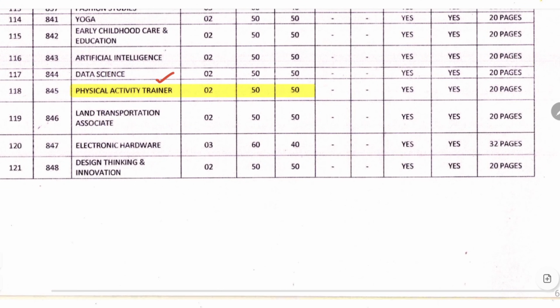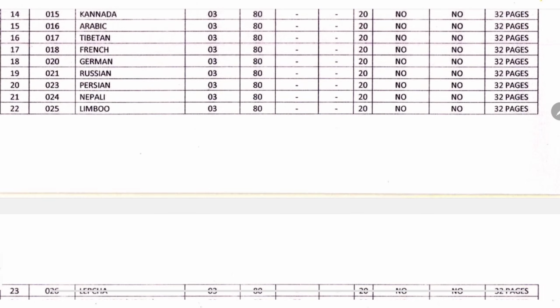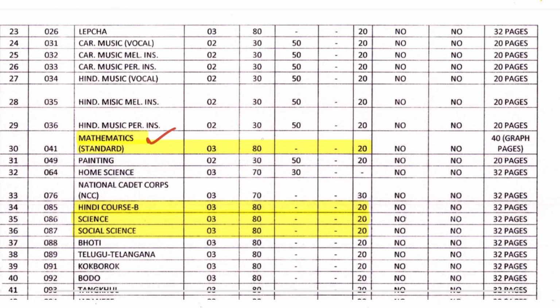Next, physical activity trainer, 2 hours, 50 marks theory exam, then 50 marks practical in presence of an external practical examiner with practical answer book. Now let us see class 10th. For class 10th Hindi, 3 hours of theory exam of 80 marks and 20 internal, no practical examiner and no practical answer book. Same for other subjects also, like mathematics also 80 plus 20 internal, no external examiner.